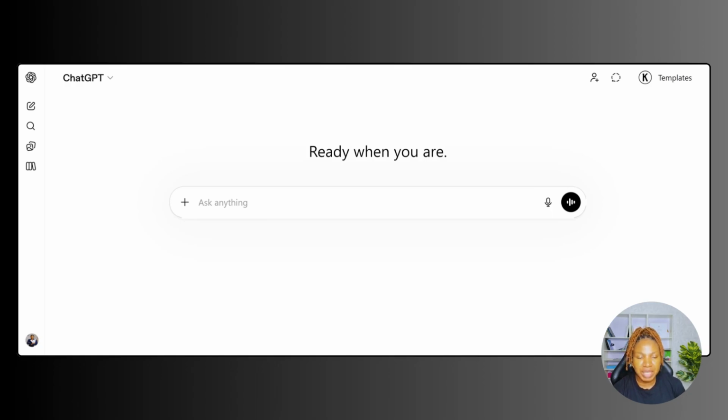So I'm just going to paste in my prompt because I want ChatGPT to provide me with 7-day content every Sunday. So every Sunday, it will provide me with content for the entire week. That's what I want to schedule. So every Sunday by 6 p.m., provide me with 7-day content that I can share for the entire week. Now, let me paste in my prompt.